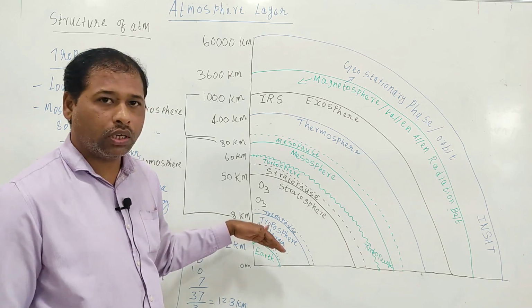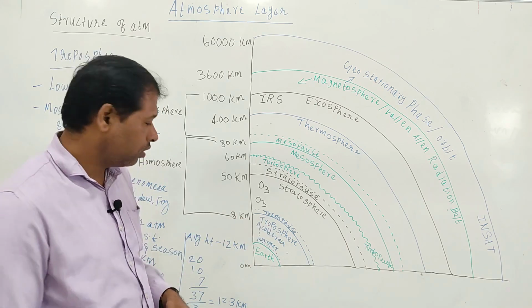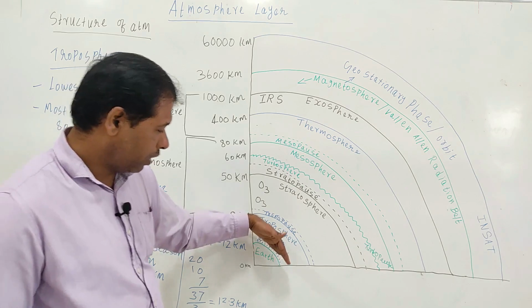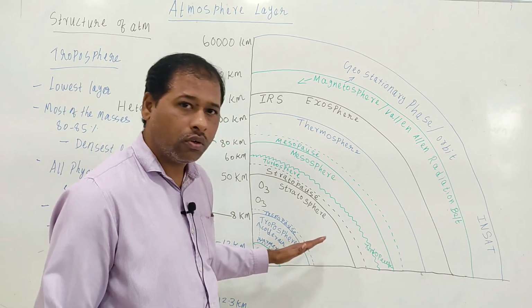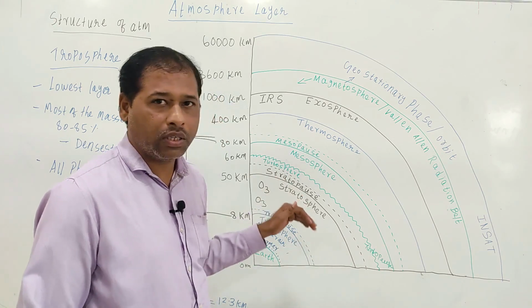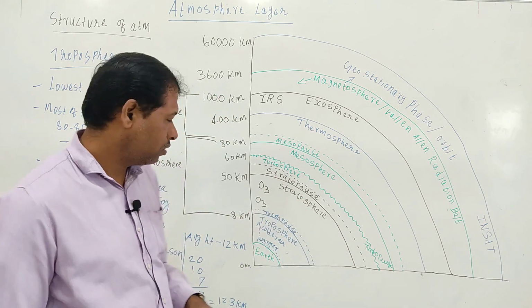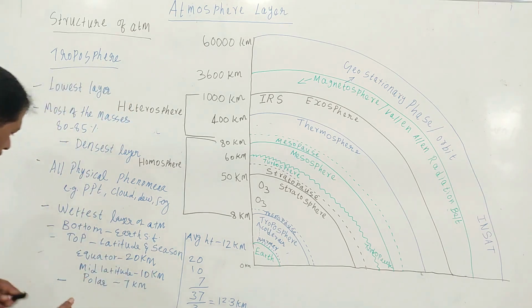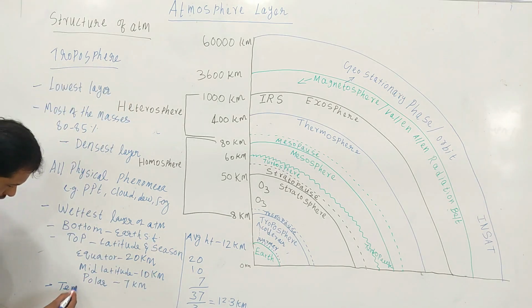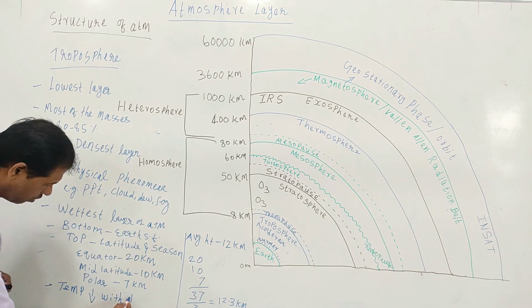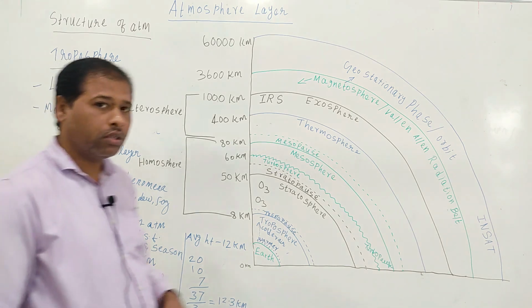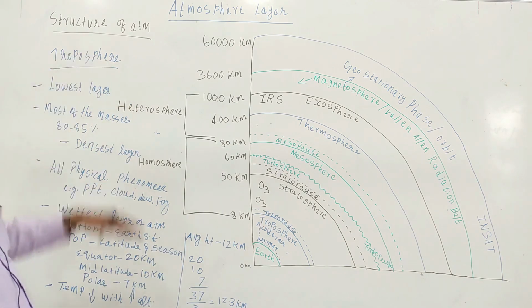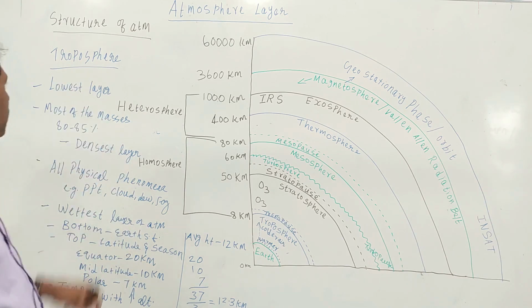This is a peculiar characteristic of this troposphere. Temperature at the bottom is high, and when we move upward, it gets colder.